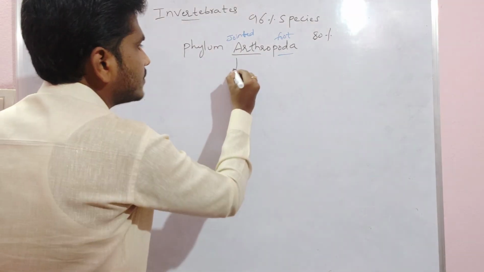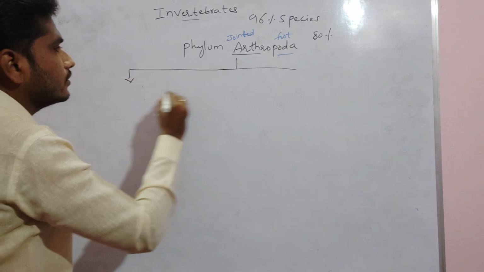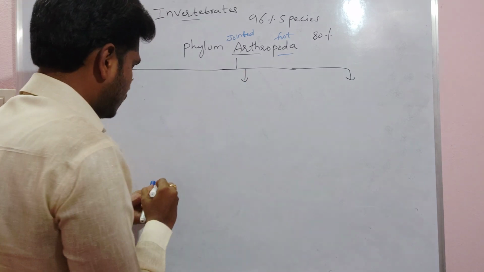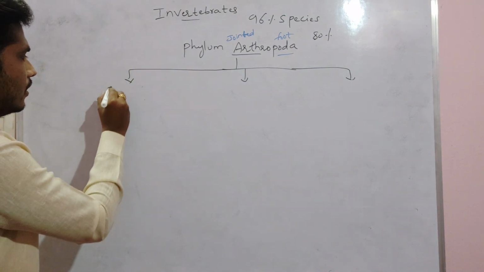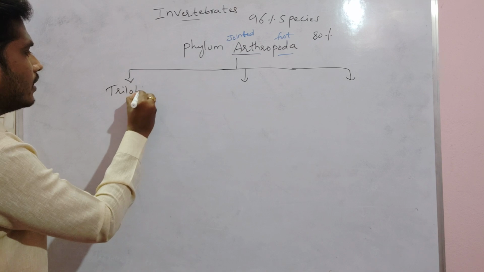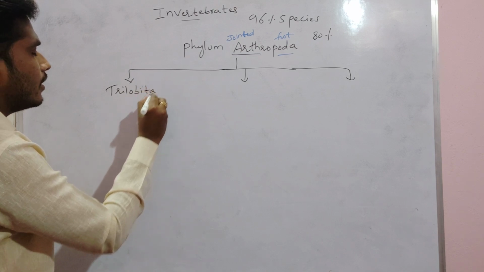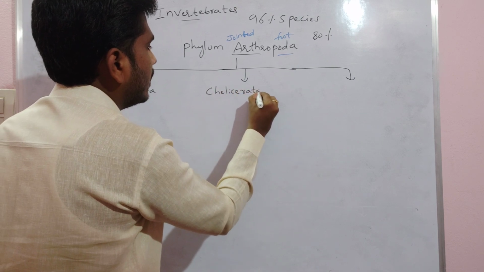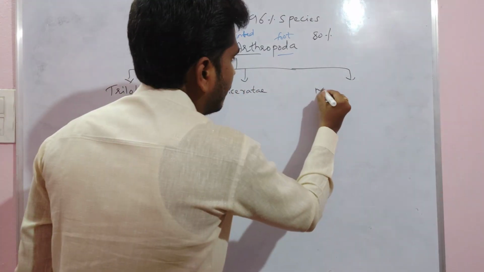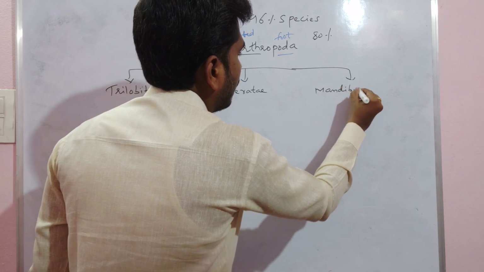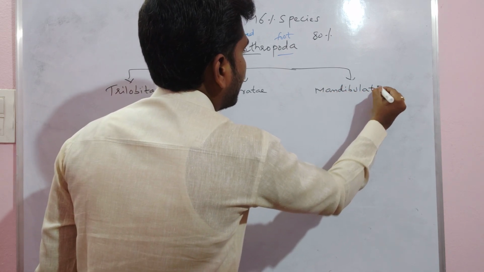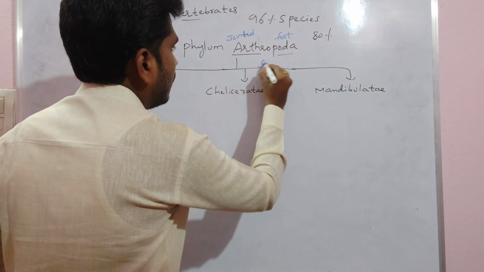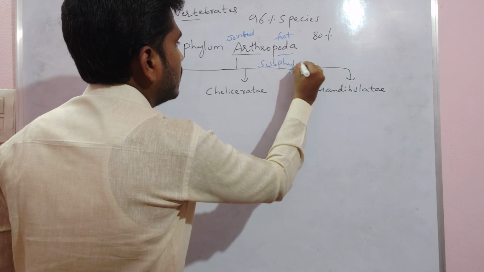We divide arthropodans into three subphylums, mainly Trilobita, Cheliceratae, then Mandibulata.